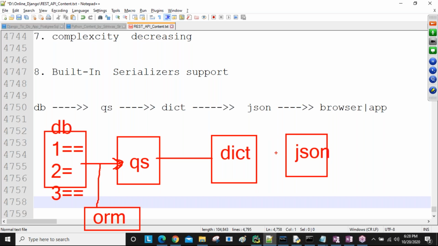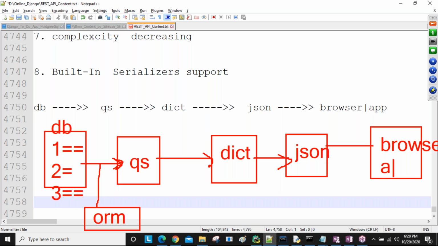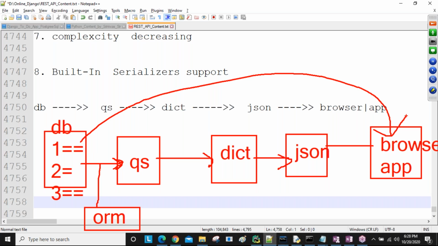So for that, ready-made methods are there, REST API providing. Query set data converting into dictionary, dictionary converting into JSON, JSON data sending to browser. This communication we are going to do, sir, with browser or any other application. From this database, we are going to get the data, and we are displaying on the browser, or else we are sending to another application.